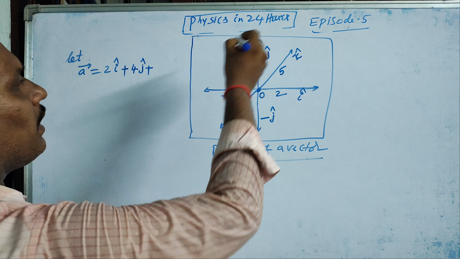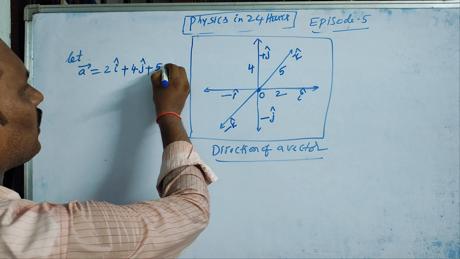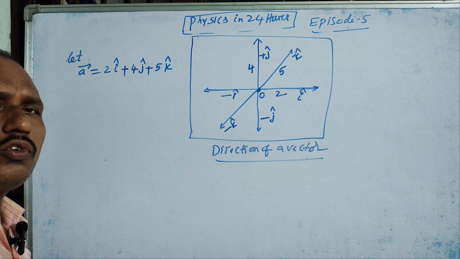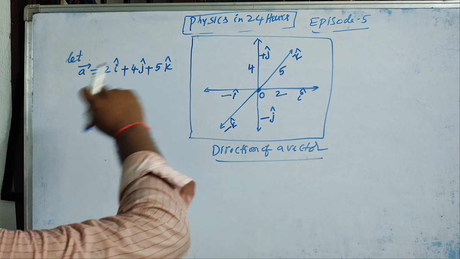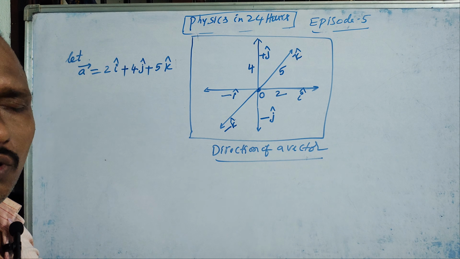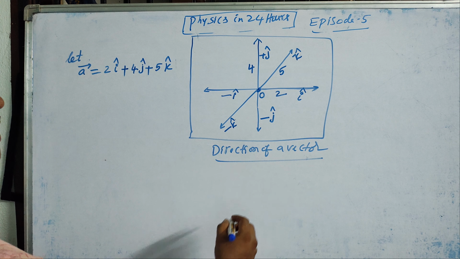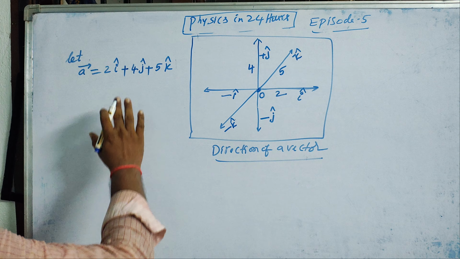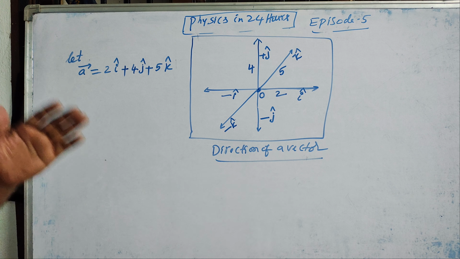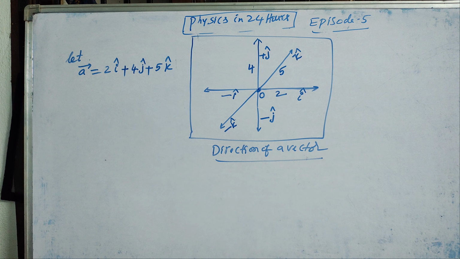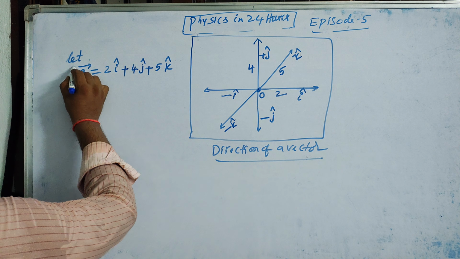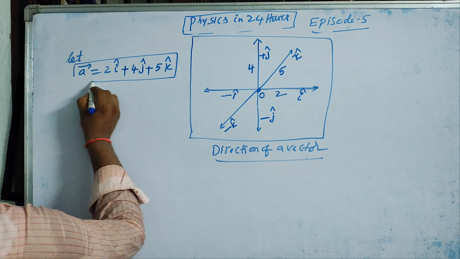And in z direction, how much can I move? 5 units I moved in z direction. That is why I put 5k cap. I will tell you about cap once again; that is the unit vector. I will discuss it later. First, how to write a vector in the form of notation. So this is called a vector.